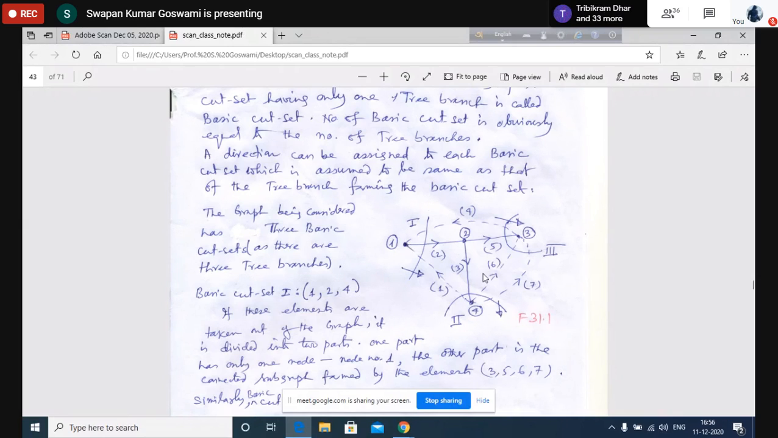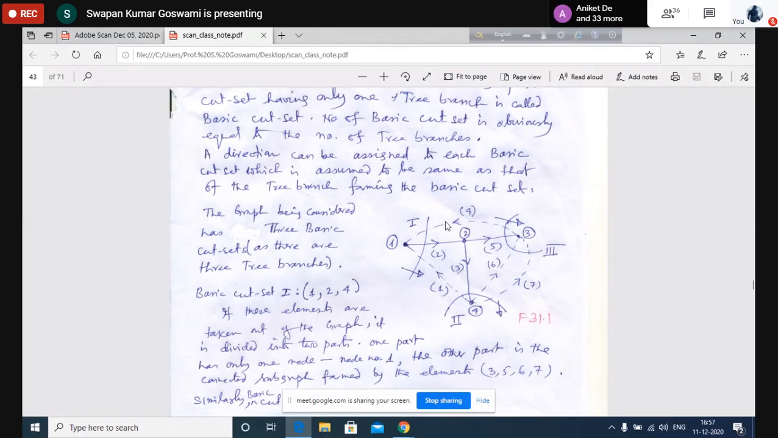Now you see the other possibilities. Note that if I remove only element 1, will the graph be divided into two sections? No sir, it will not be divided. The remaining is one connected section. You have to remove all of them together. If you remove any one or any two from this, then the graph will not be divided into two sections.